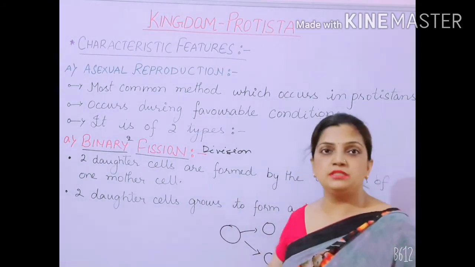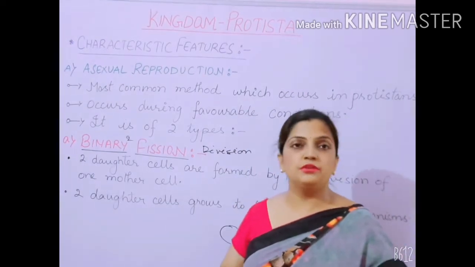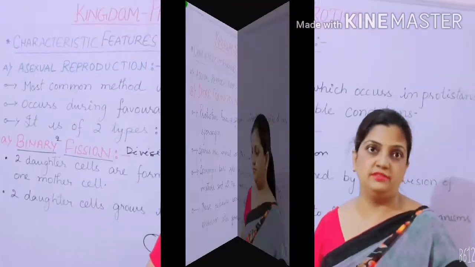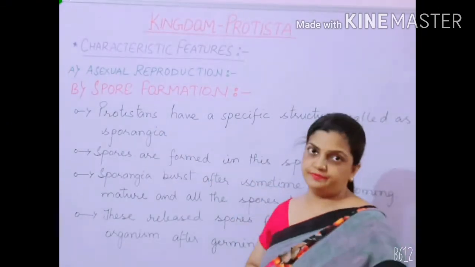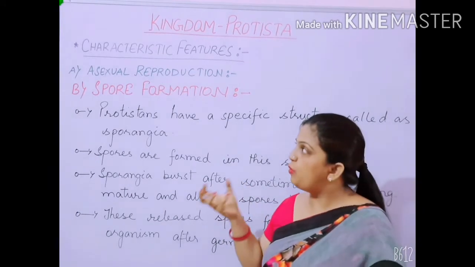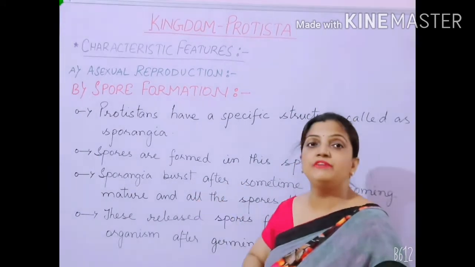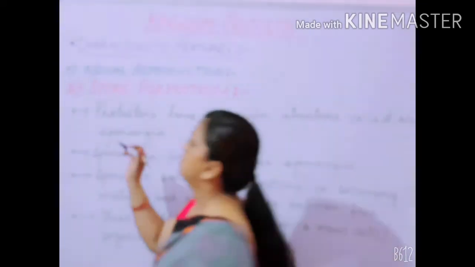Now I will proceed to the next part of asexual reproduction, which is spore formation. By the name only we come to know that some spore-like structures are going to be formed in this process. What do you mean by spore?